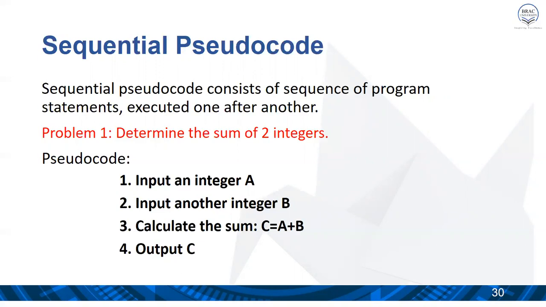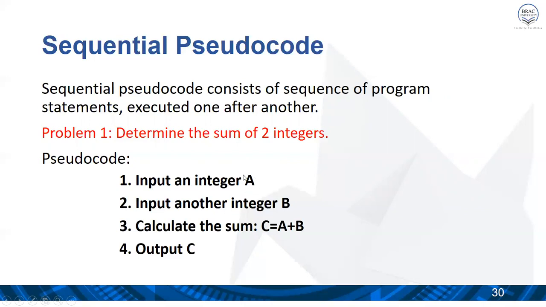So let me show you an example. Here is problem 1. In this problem, we determine the sum of two integer numbers. So for this problem, the pseudocode will be like this. There will be 4 sequences here, and it will be maintaining the order, such as it will take an input